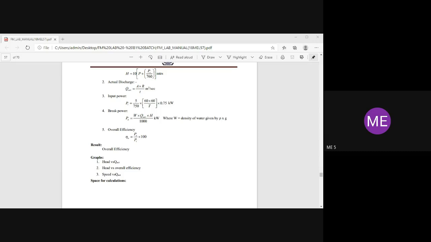Speed of the pump is the same, RPM. Delivery pressure is 4 kg force per square centimeter.